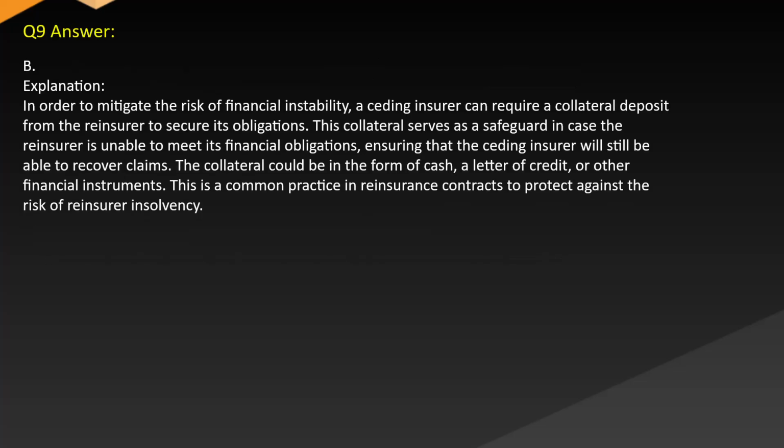Answer: B. Explanation. In order to mitigate the risk of financial instability, a ceding insurer can require a collateral deposit from the reinsurer to secure its obligations. This collateral serves as a safeguard in case the reinsurer is unable to meet its financial obligations, ensuring that the ceding insurer will still be able to recover claims. The collateral could be in the form of cash, a letter of credit, or other financial instruments. This is common practice in reinsurance contracts to protect against the risk of reinsurer insolvency.